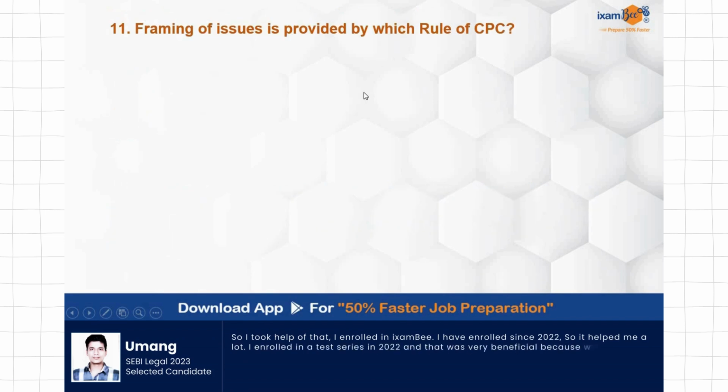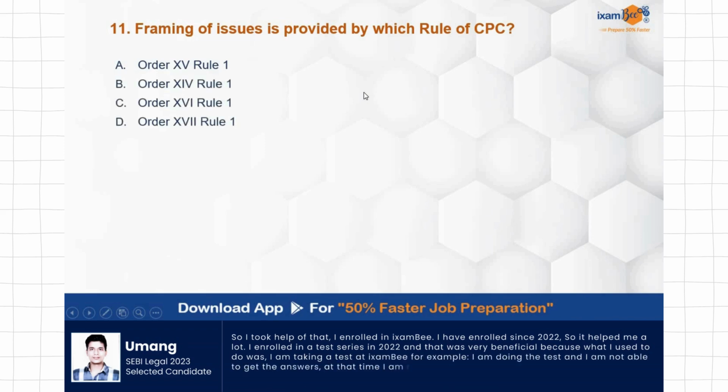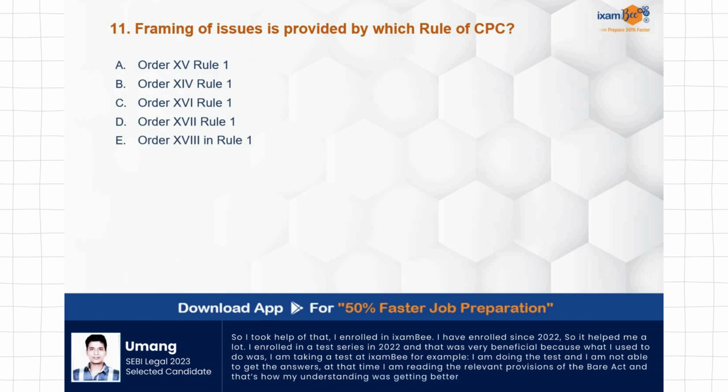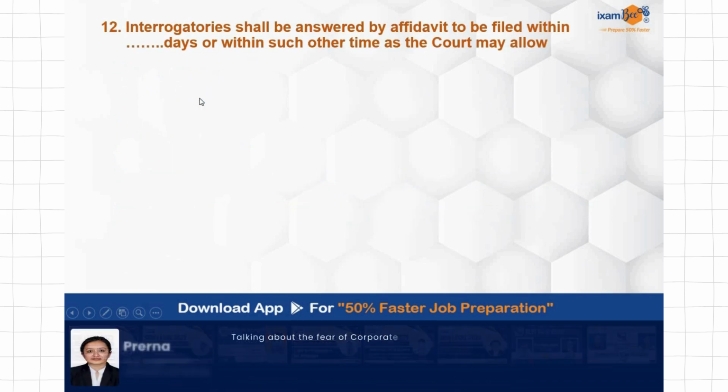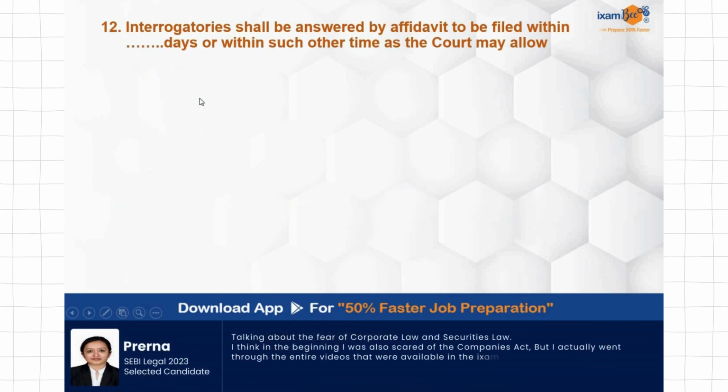Framing of issues is provided by which rule of CPC? This is again talking about rules, but I would suggest you be aware of it if possible. It's very simple because it is covered in the first rule itself. You have to remember the order number in this: Order 14. Framing of issues is an important step.